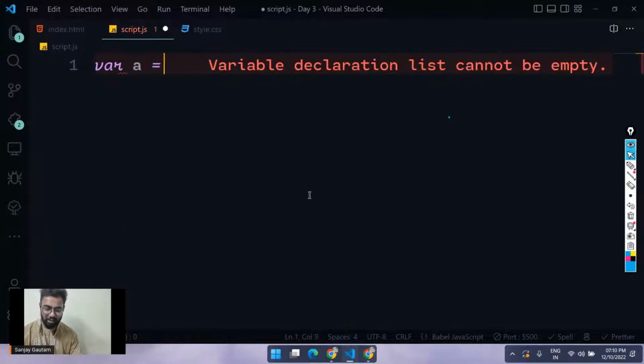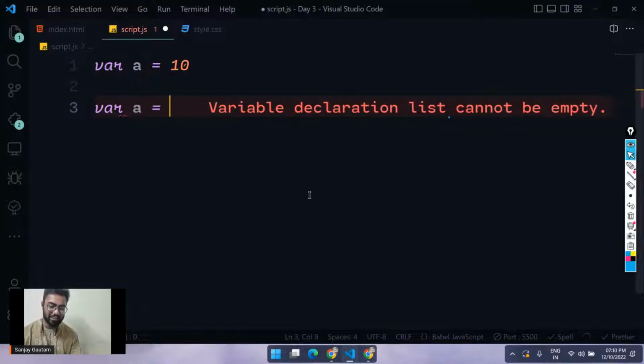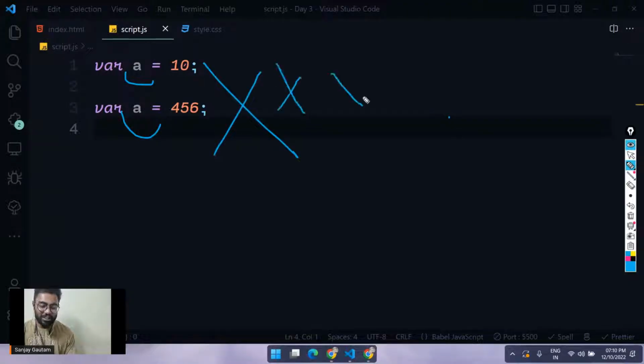So in the case of var, you can create a variable and you can also create the same variable one more time. See, I'm basically creating this variable a two times. It's not a good thing to do.